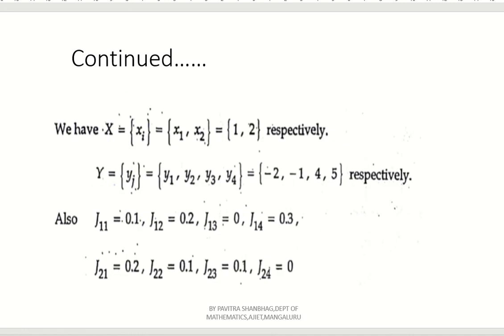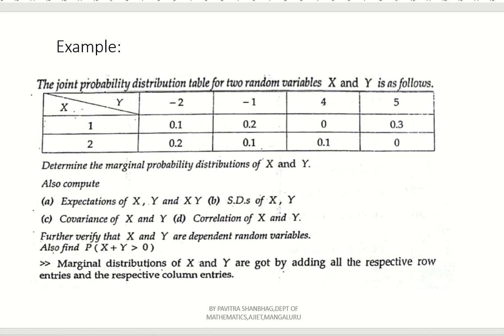Okay, now here what is xi? Capital X is nothing but 1 comma 2, x1 and x2, right? Look into the given question. See here, 1 comma 2, and Y values are minus 2, minus 1, 4, 5, right? Now that only we have discussed here.